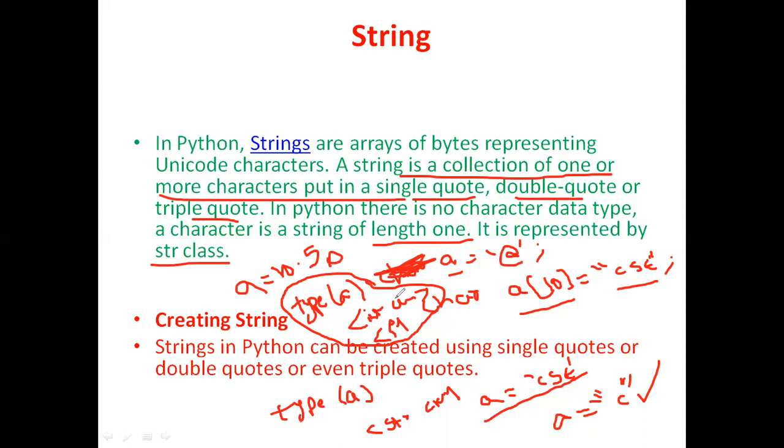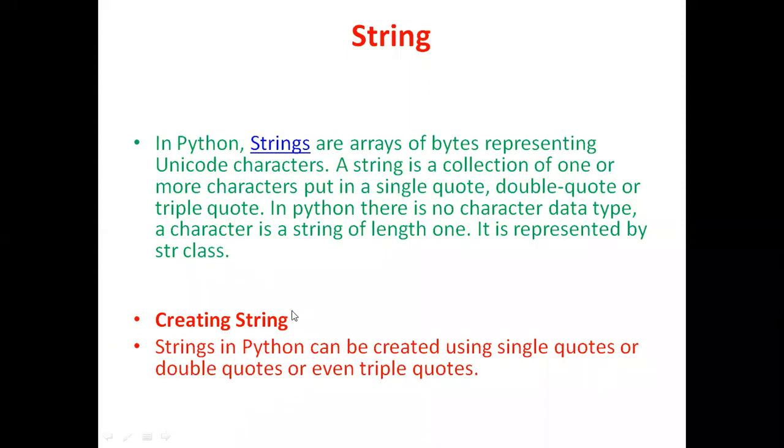Similar to integers, floating point numbers, and complex variables, strings also can be directly given to a variable. Depending upon the RHS value, the data type of the variable will be decided. So, creating a string: strings in Python can be created using single quotes or double quotes or even triple quotes, right?